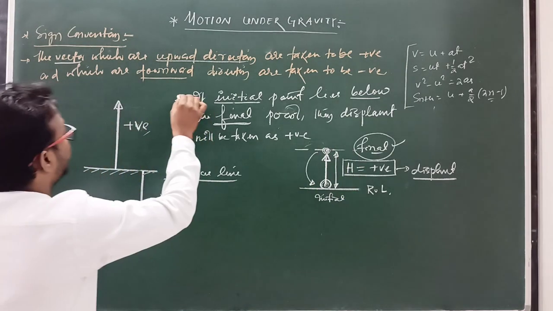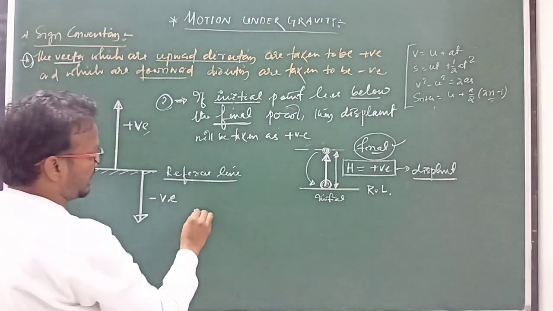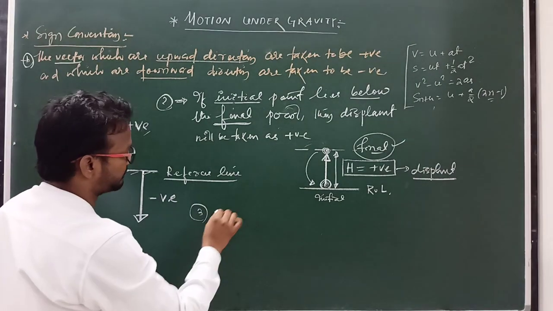Clear? Next point, this is point 1, here is the second point. Next, come to point number 3.